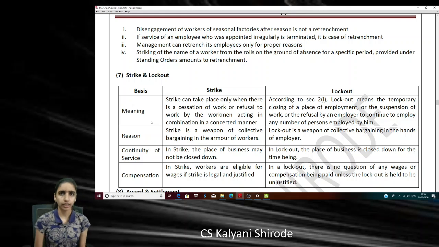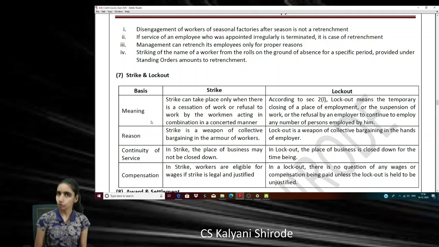In strike, again, it is done by the workers or employees. In layoff, wages will be paid. In lockout, if lockout is legal and justified, wages will not be paid. If lockout is unjustified, then wages will be paid. In retrenchment, compensation is paid, and in strike, if it is legal and justified, workers will get the wages.